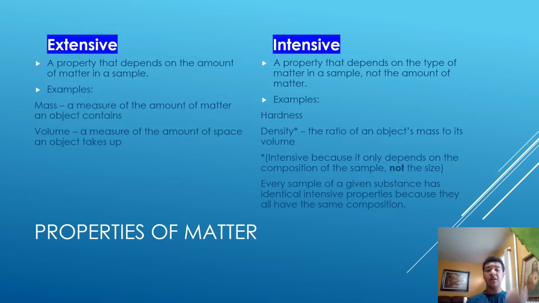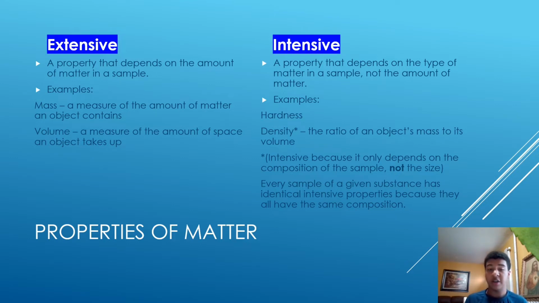Properties used to describe matter can be put into two categories, extensive and intensive. An extensive property is a property that depends on the amount of matter in a sample. For example, mass, which is a measure of the amount of matter an object contains, and also volume, a measure of the amount of space an object takes up.